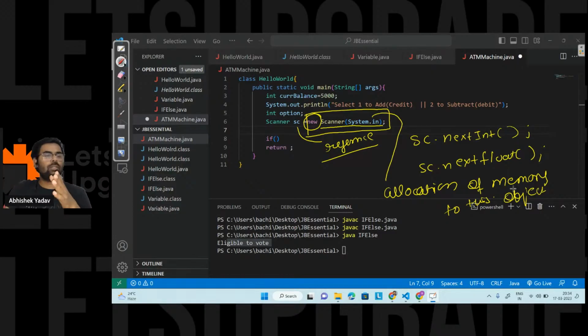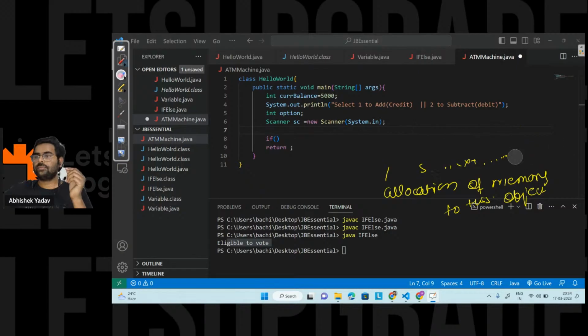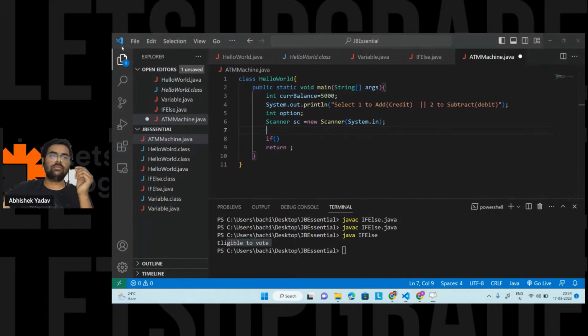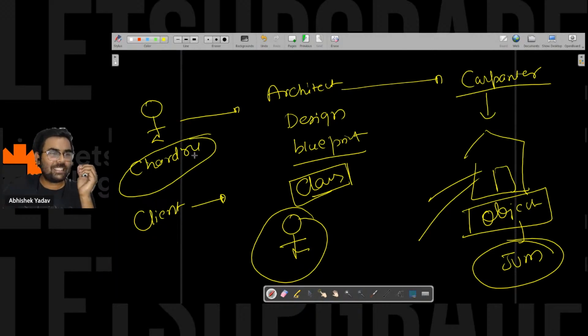Does anyone have any doubt in the class and object, why we are using Scanner sc and everything? Please write in the chat. Syntax is clear, right? So Chandru, you are not able to understand? You are making the house, you're super rich. At what point are you not able to understand? Why we are creating the object, Chandru?